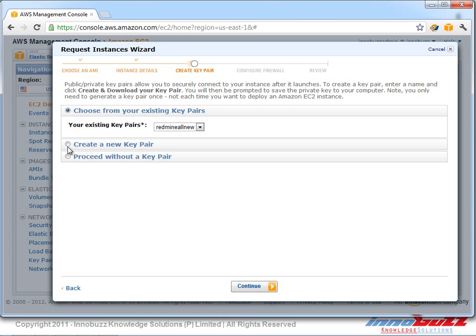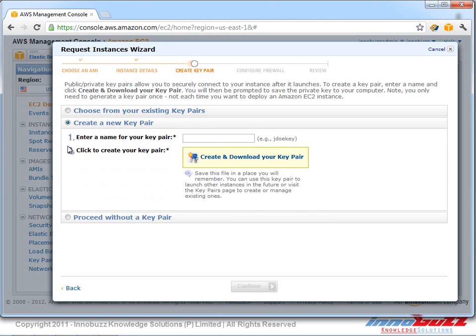Here comes another part. We access our instance through a key pair. That's another security provided by EC2, where the end user connects to the EC2 instance using a key pair, which is a .pem key. Since we are going to launch a new instance, I'm going to create a new key pair for accessing this instance. And we can give a name for this. After we give the name, we can go ahead and create and download the key pair.